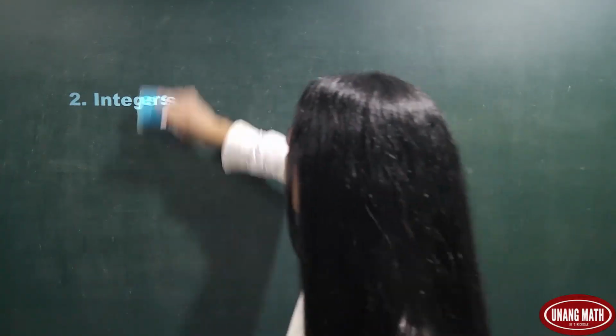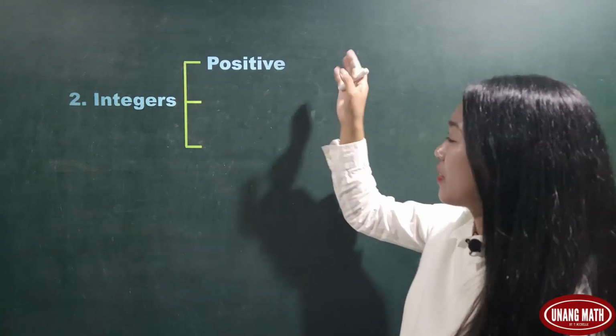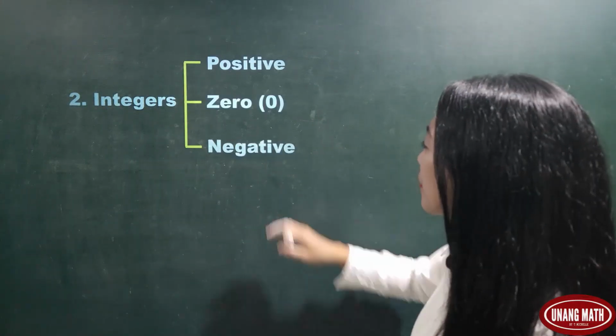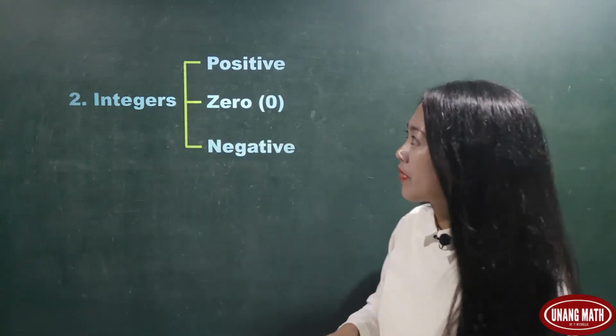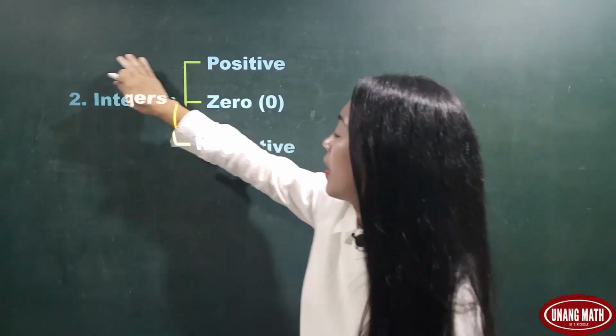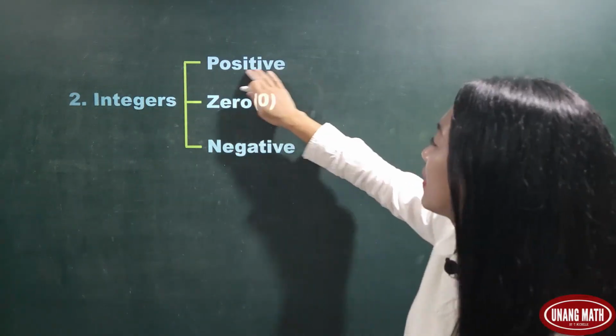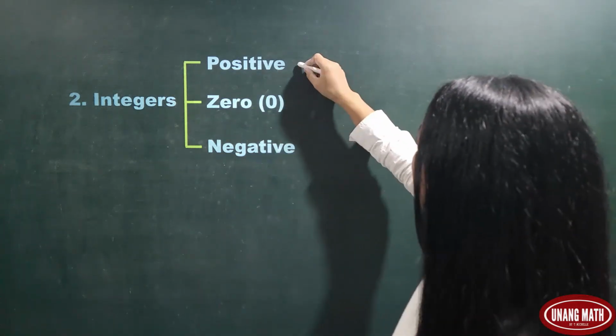What are integers? A while back, we were talking about positive numbers, negative numbers, and 0. Positive, 0, and negative numbers, these are called integers. Let's start with positive integers.